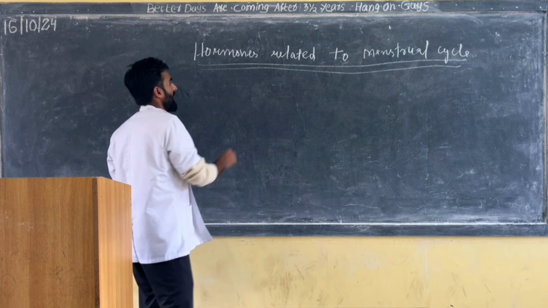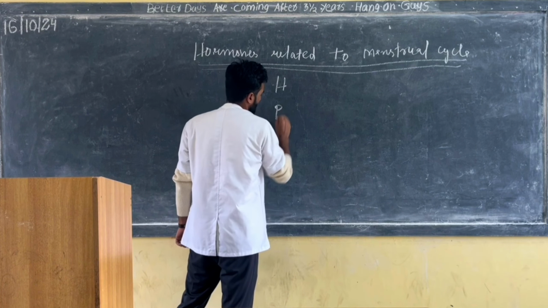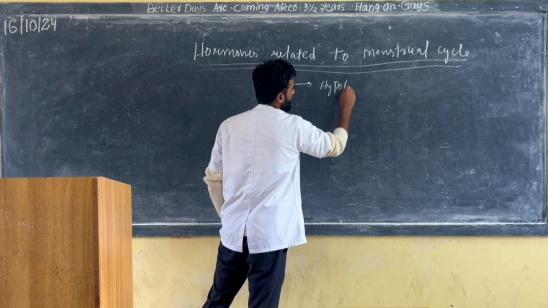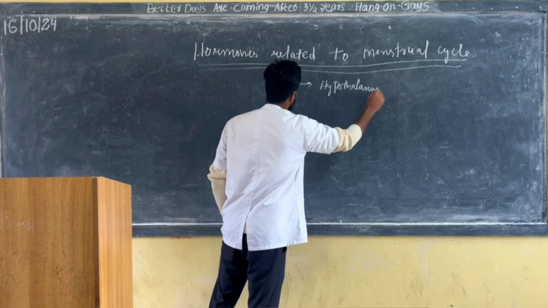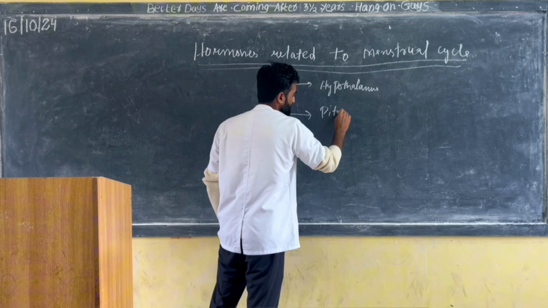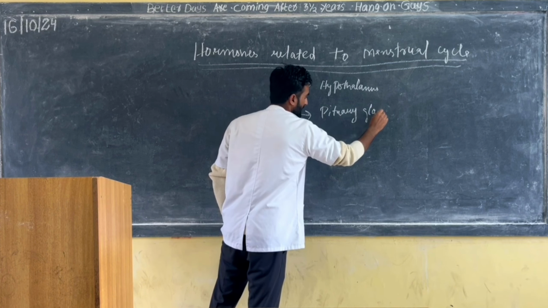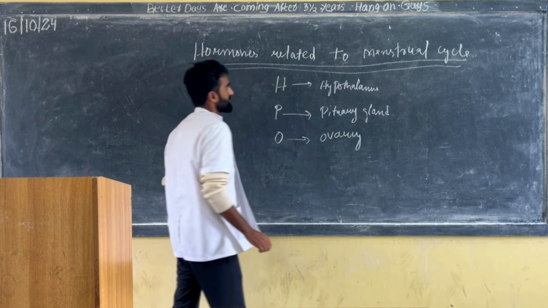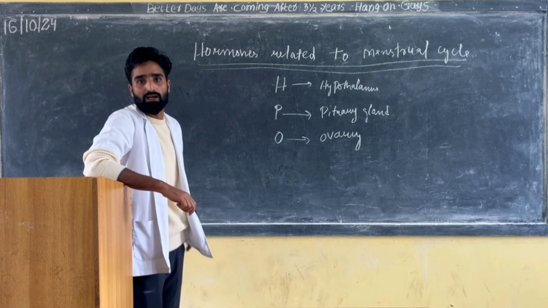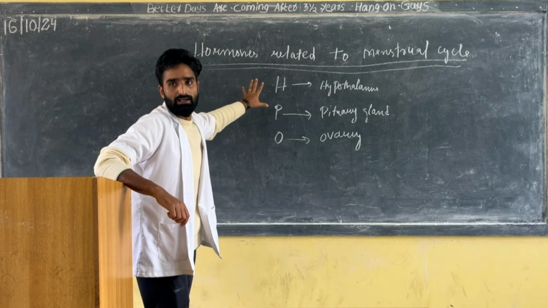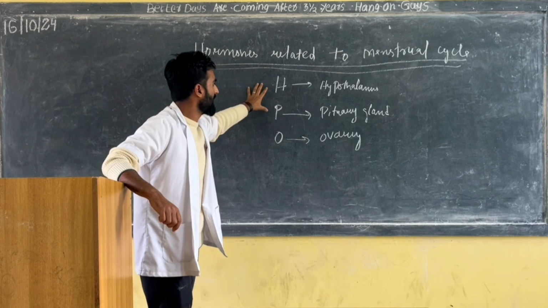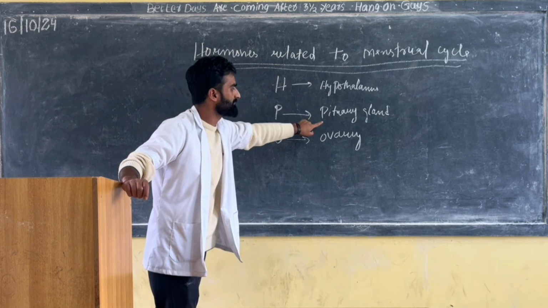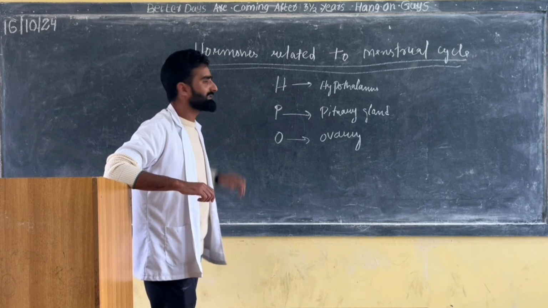In this we are going to see an axis that is known as the HPO axis. What does H stand for? H stands for hypothalamus. P means pituitary gland. And O means ovary. So the hormones which are related to the menstrual cycle involve three organs. The coordinated activities of three organs, hypothalamus, pituitary gland and ovary, form an axis that is known as the HPO axis.